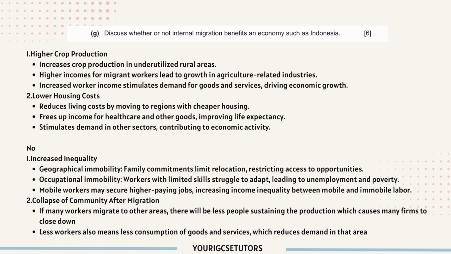And then we move on to why internal migration does not benefit the economy. Okay, so first one, you can talk about there's increased inequality caused by these two immobility. First one is geographical immobility, where it states that family commitments limit relocation. So this restricts the access to job opportunities. Second, occupational immobility. So workers with limited skills struggle to adapt, leading to unemployment and poverty.